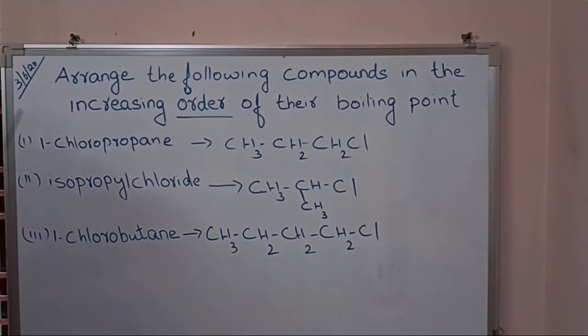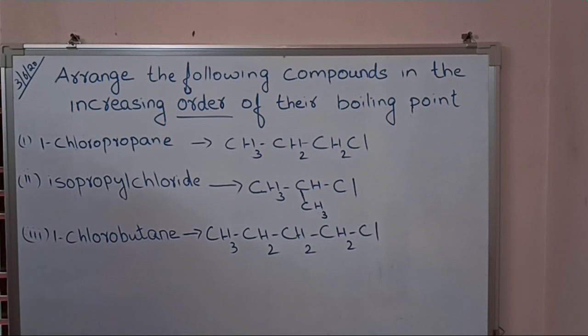Now, let us solve a question related to this topic, physical properties of haloalkane. The question is, arrange the following compounds in the increasing order of their boiling point: 1-chloropropane, isopropyl chloride, 1-chlorobutane. These types of questions are usually asked in your exam, that is increasing or decreasing order of their boiling point, or increasing or decreasing order of solubility, etc. How can we solve this?